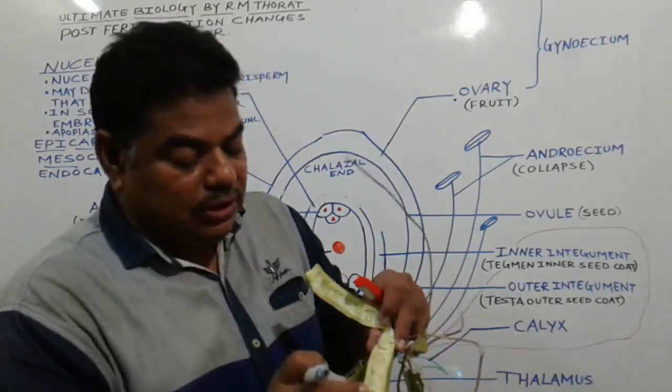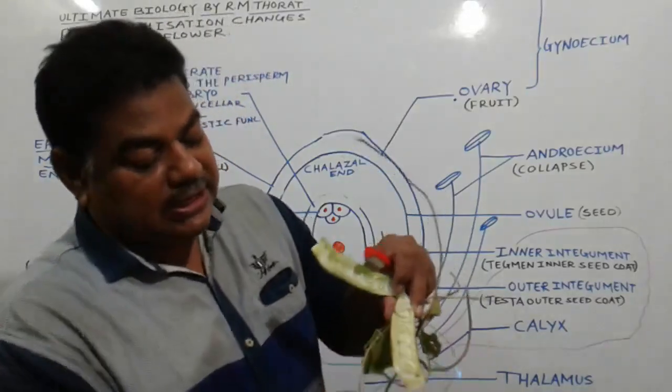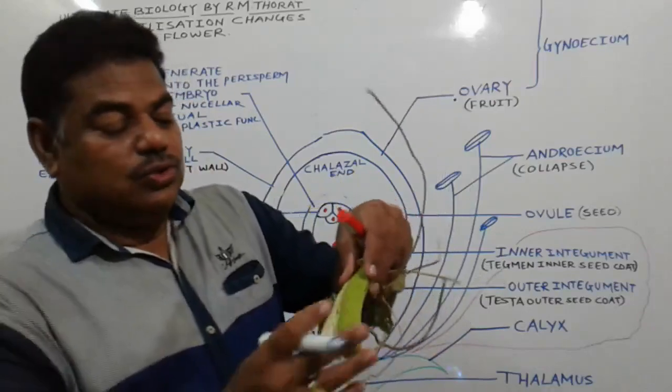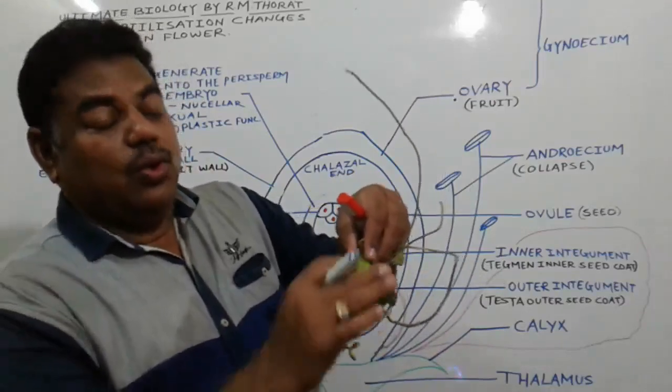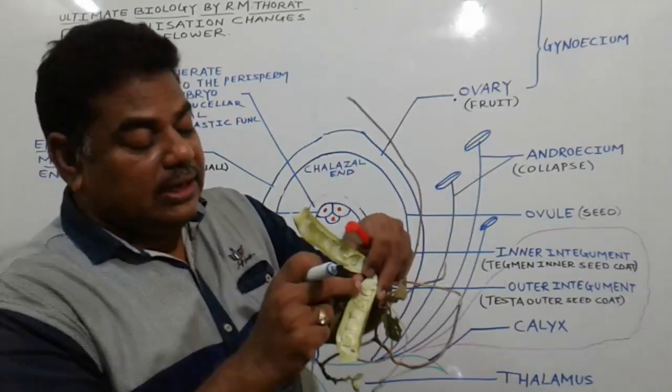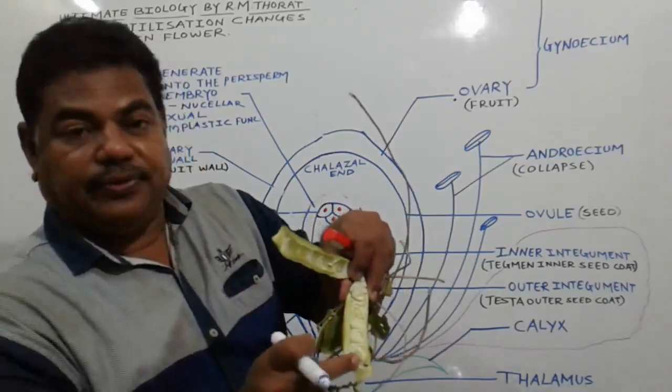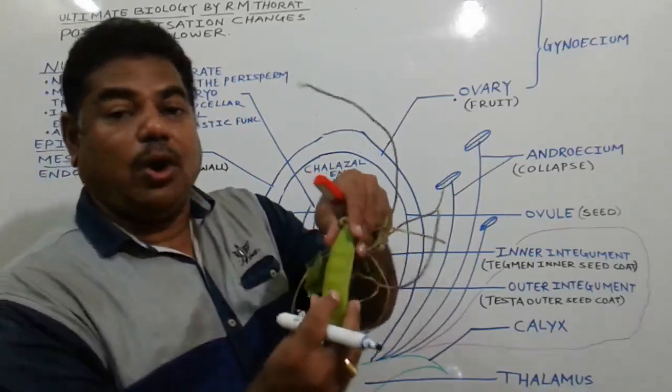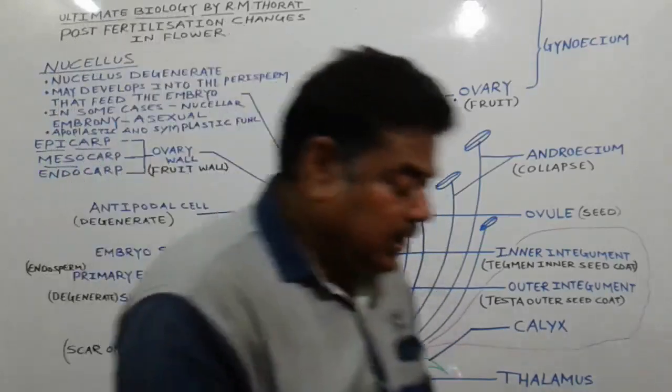See here, 1, 2, 3, 4, like this. All seeds are present inside this ovary. So this one is the ovary. The ovary gets converted into a fruit like this, and the ovule gets converted into a seed like this, in the case of Vicia, broad bean. Now in the case of these